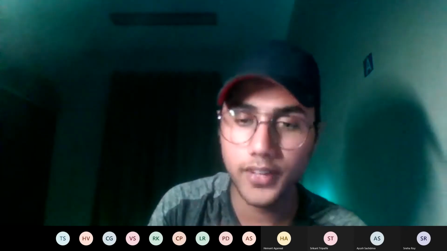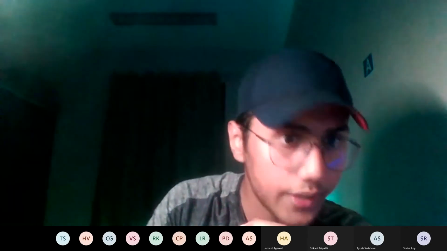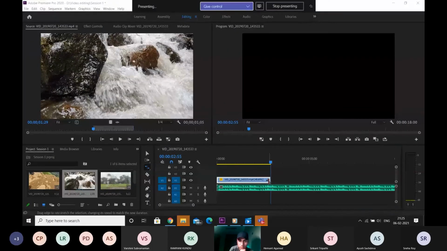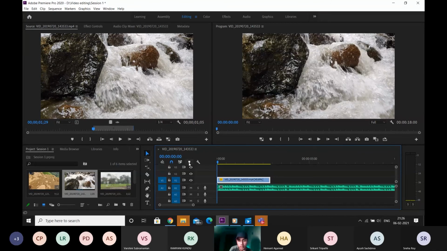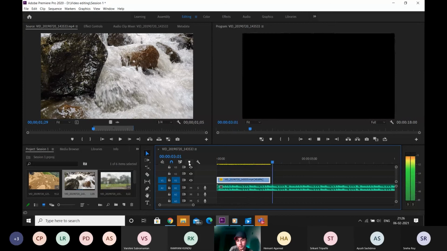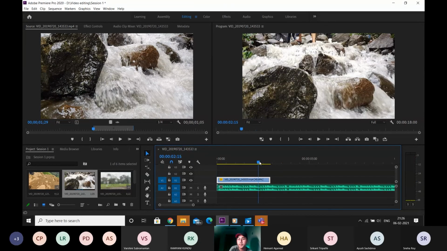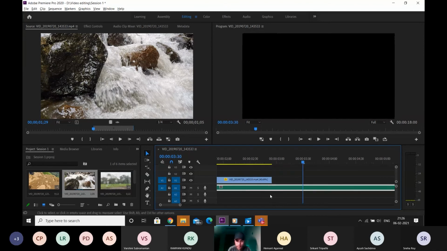This tool is really effective because I told you about the snap tool in the last session. So if this was the original clip, as soon as I bring it near this blue header, blue whatever we call it, it snaps into position. It snaps at the beat where I've set it. Now if I play the video clip, I don't know if it's going to be visible to you guys or not, but as soon as the second clap comes, this video ends over there. I think it should be okay.